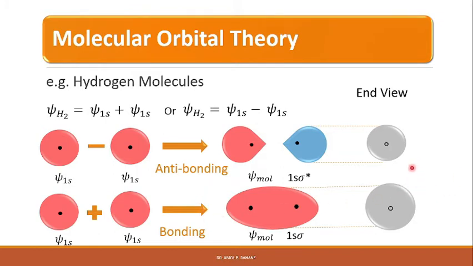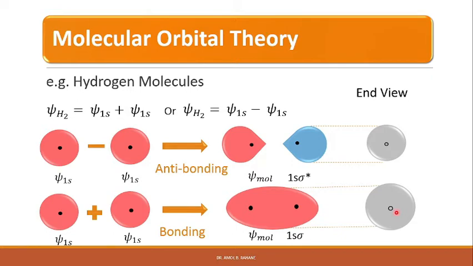The bonding orbital and anti-bonding orbital both seem to have cylindrical symmetry about the bond axis, that is, the charge is concentrated along the bond axis. If you see the end view of these orbitals, we can see the charge is concentrated along the bond axis, because both orbitals have a cylindrical kind of end view or structure.